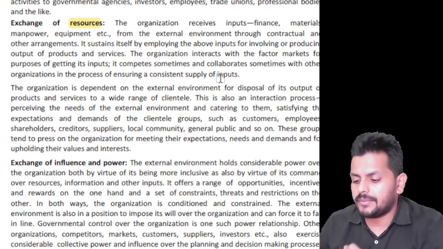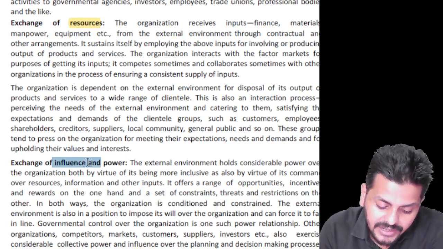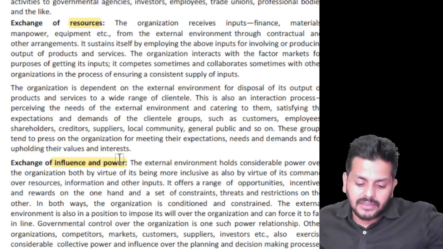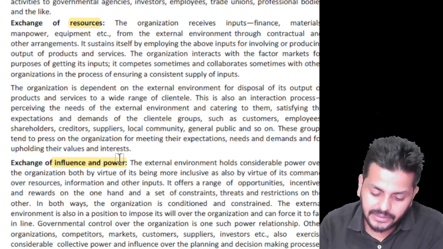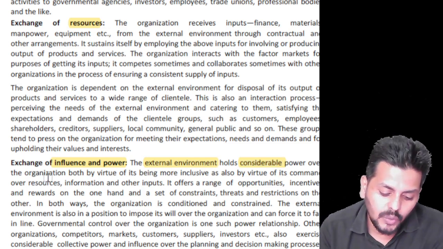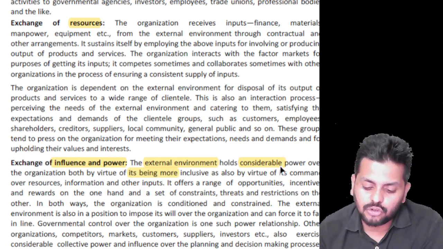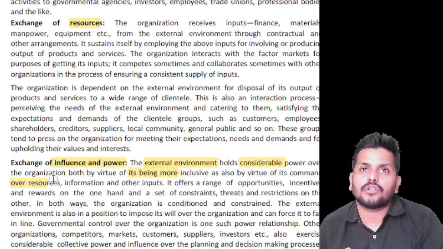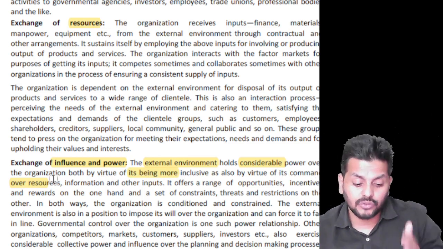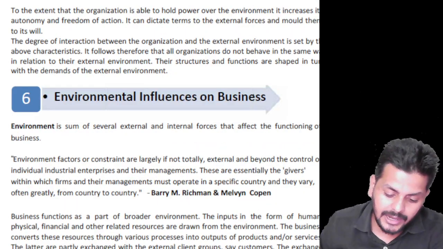So exchange of information, exchange of resources, and most importantly, we have an exchange of influence and power. You can't control the environment, the environment controls you. The first line itself says that the external environment holds a considerable power over the organization, both by virtue of it being more inclusive and also by virtue of the command over its resources. The external environment literally dictates what you are supposed to do. So those are the three exchanges that we would want to understand.